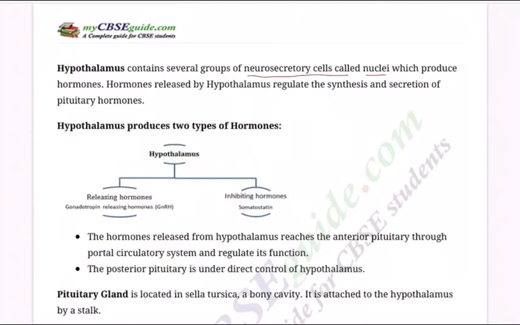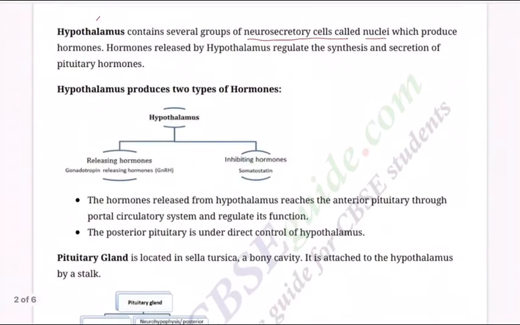Hypothalamus contains several groups of neurosecretory cells called nuclei, which produce hormones. Only some scientists even today consider the hypothalamus as the master gland. Hormones released by the hypothalamus regulate the synthesis and secretion of pituitary hormones. So the hypothalamus produces two types of hormones.